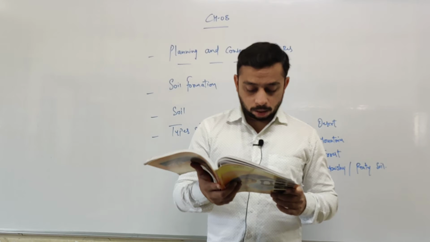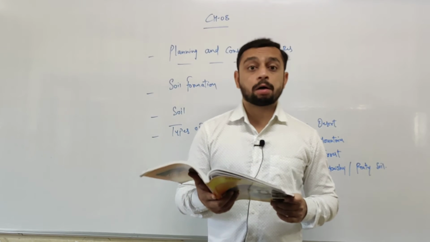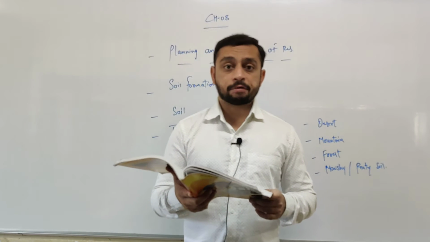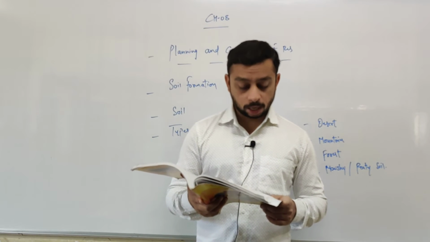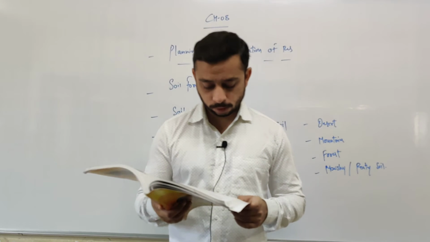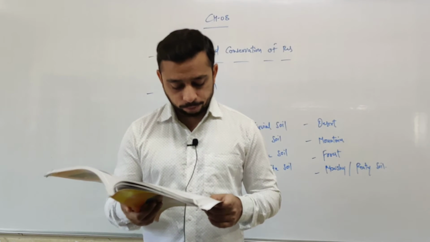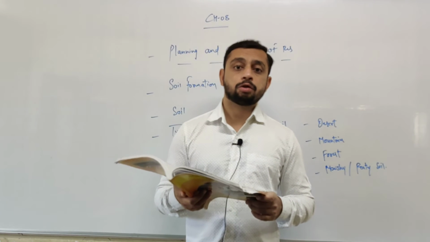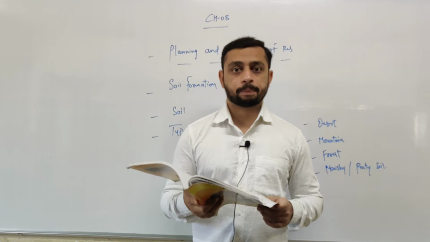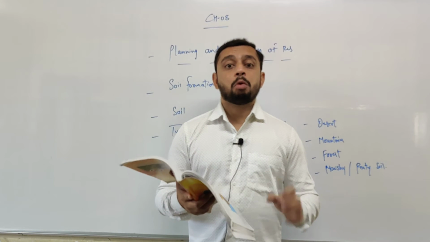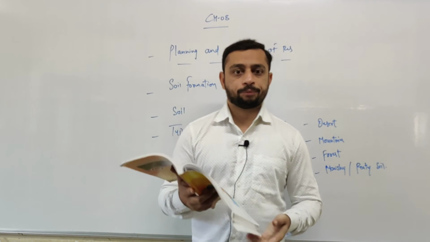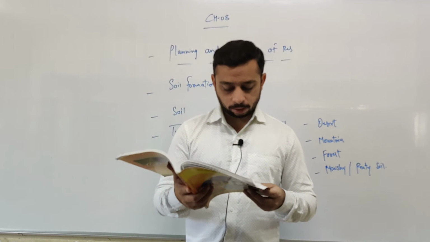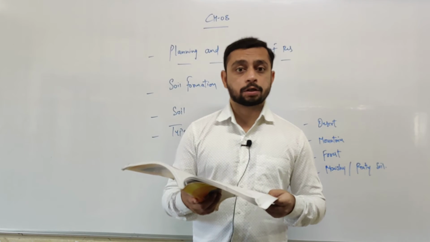Lime, gravel and carbonate are not found in this soil. Underline the sentence again. Lime, gravel and carbonate are not found in this soil. There is a deficiency of lime, magnesium, phosphate, nitrogen and potash in this soil. Deficiency means shortage. These things are very little in this red soil. So which are the things? That is lime, magnesium, phosphate, nitrogen and potash.